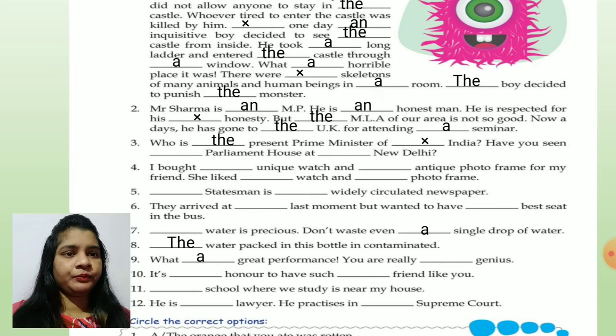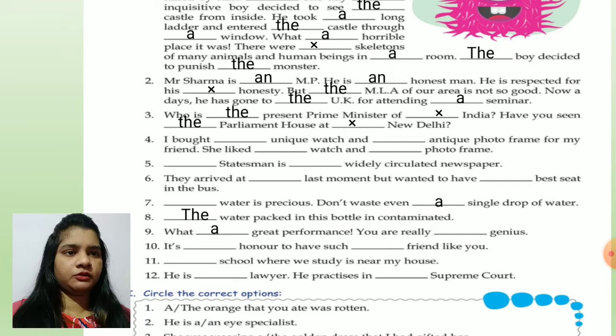So, India. Have you seen the Parliament House? Because Parliament House is only one at our place in India. At New Delhi, there will be no article before the name of a place.